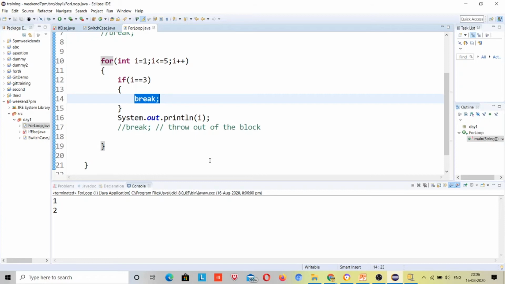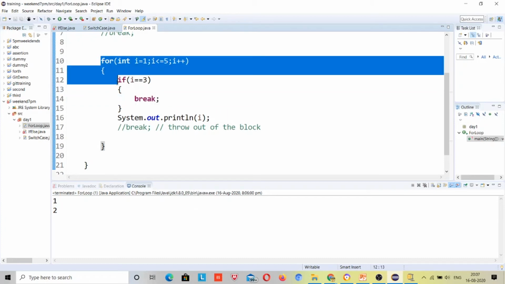Okay, I understand where the misconceptions are. Let me clear those misconceptions. First, when I was using switch case, that break was for the switch case. If is one of the blocks, but if there is a break inside a for loop, it doesn't matter that it is inside an if condition; this is inside the for loop.